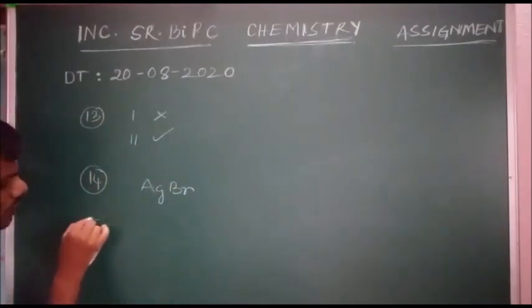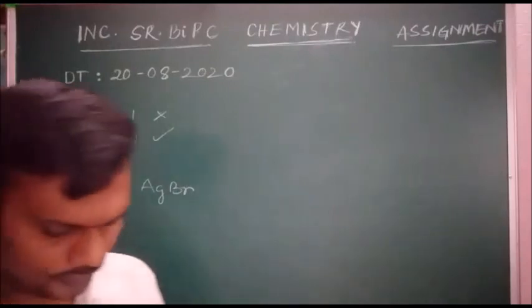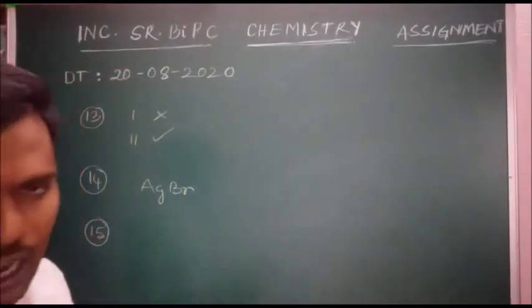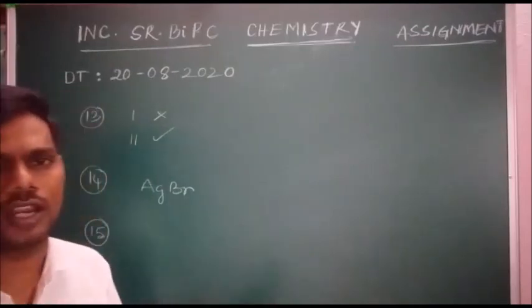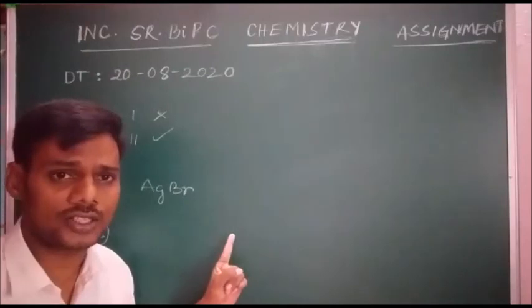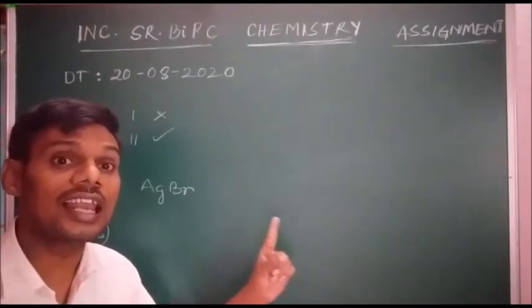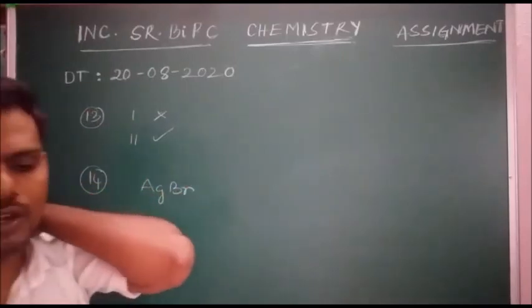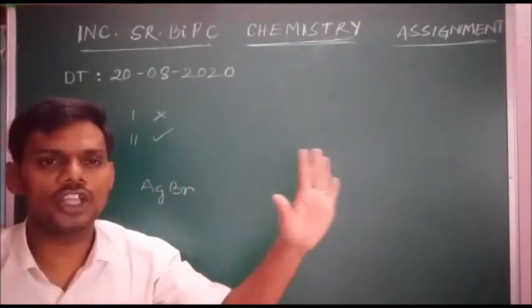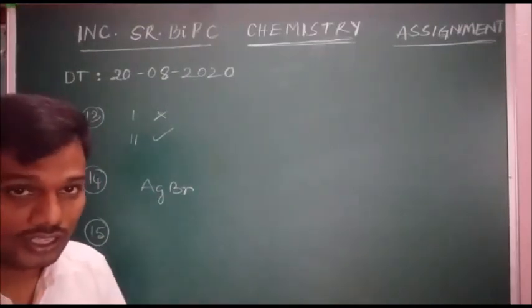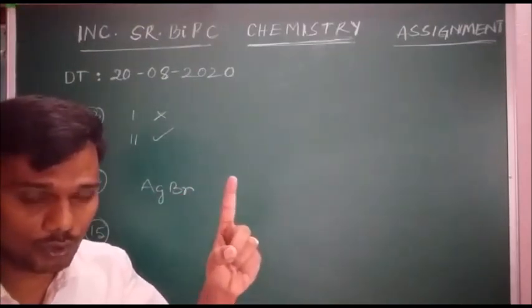Next and last question, 15. Which substance will conduct current in solid state? In solid state, a conductor should possess free electrons. Option verification: diamond is an insulator because there are no free electrons. Graphite, please remember, is most important.